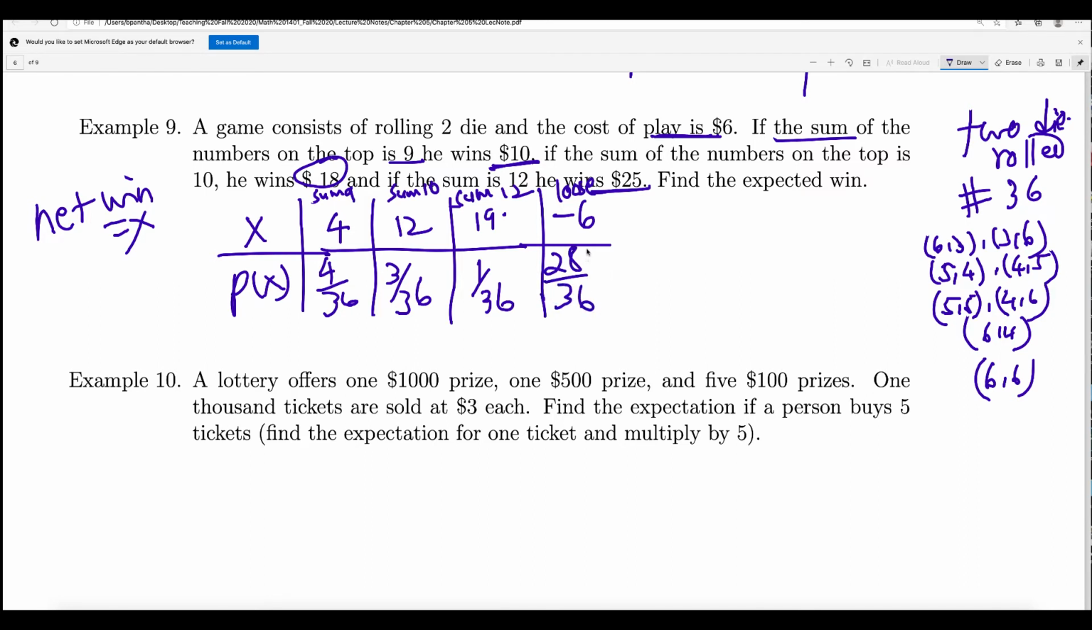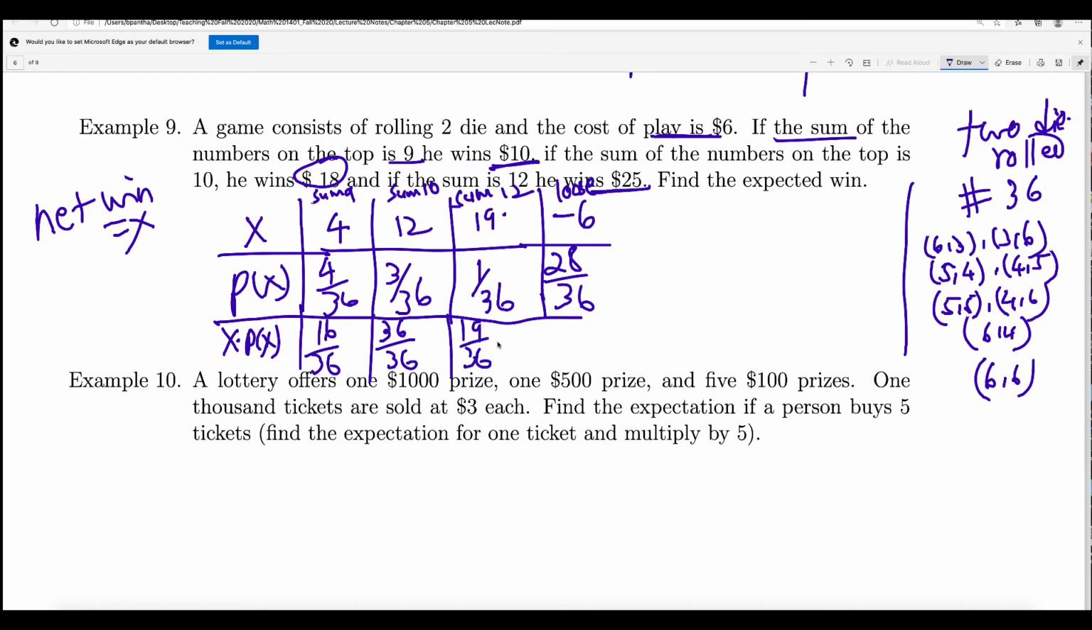Okay. Now you want to find the expected value. For the expected value, you find X times P(X). So X times P(X) is how much? 4 times 4 is 16 out of 36. 12 times 3 is 36 out of 36. And 19 times 1 is 19 out of 36. And this one is 28 times negative 6, so 28 times negative 6 is negative 168 out of 36.